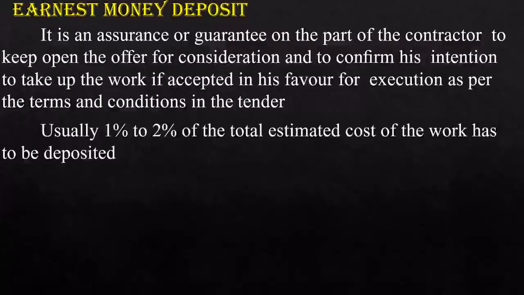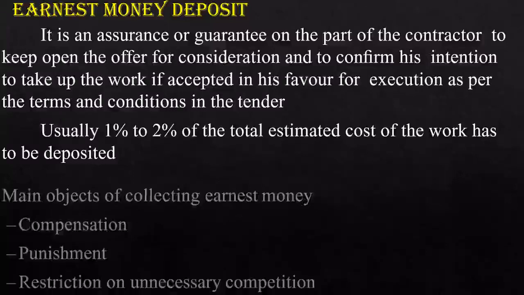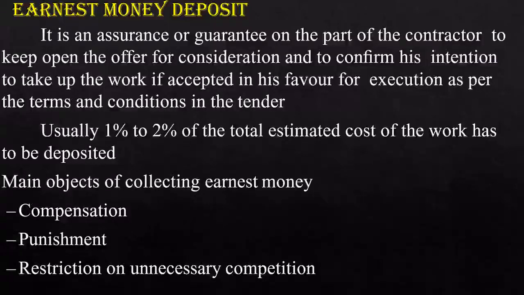That is called earnest money deposit, and normally 1% to 2% of the total estimated cost is deposited as earnest money deposit. And what is the main objective, the reason, the need for this earnest money deposit? For the purpose of compensations, punishments, and a restriction on unnecessary compensations.